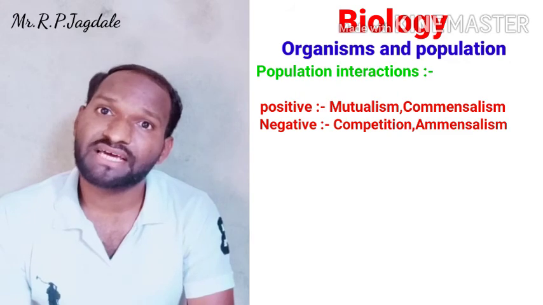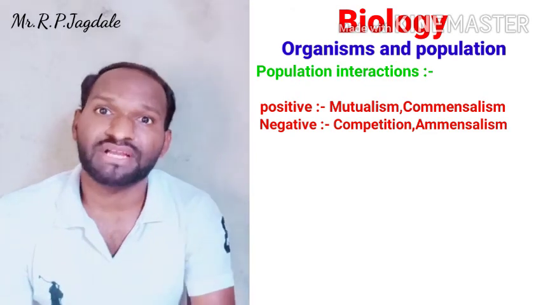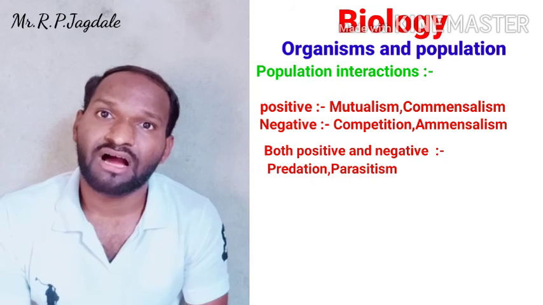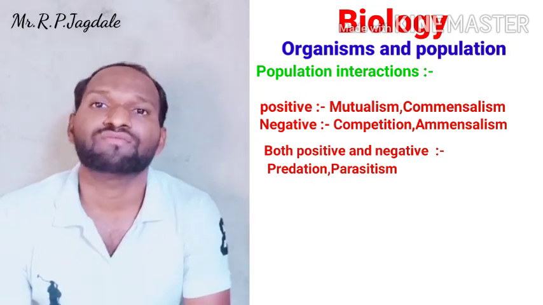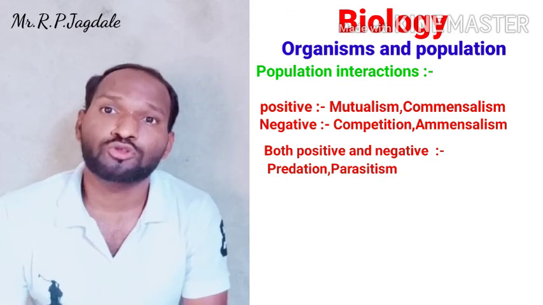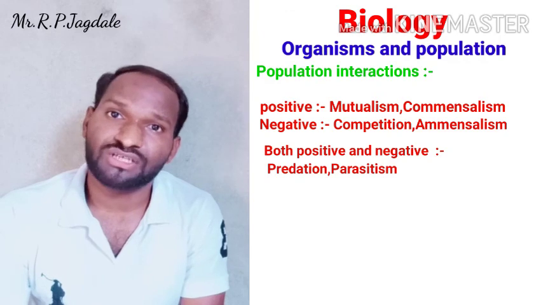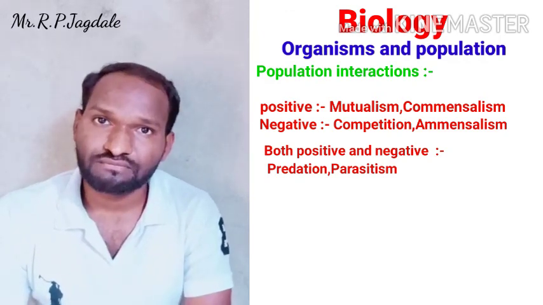Negative type of interaction is amensalism and competition, where both or one species is harmed and no species is benefited. It is called a negative type of interaction. And in the third, predation and parasitism, one species is benefited and one species is harmed. In this way,